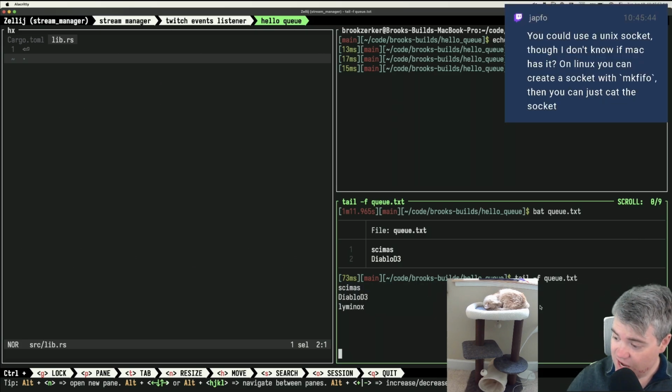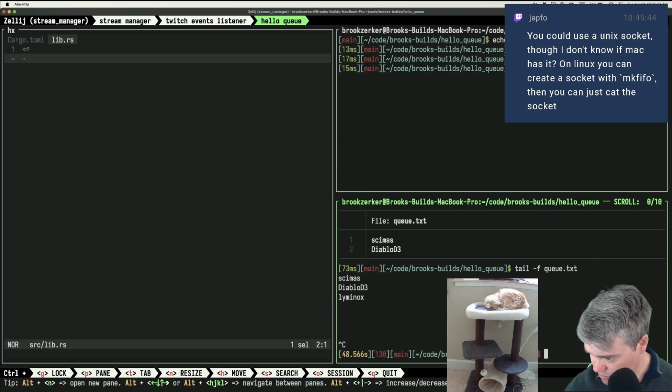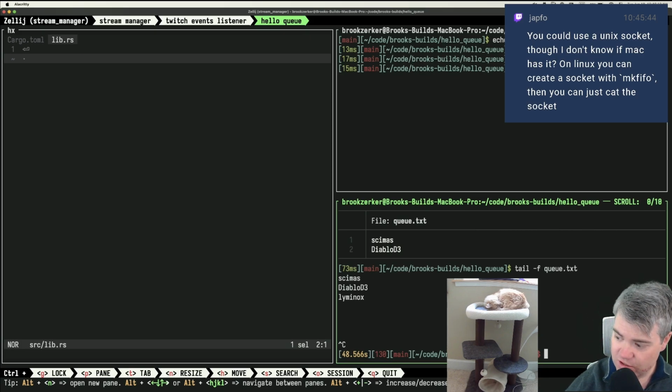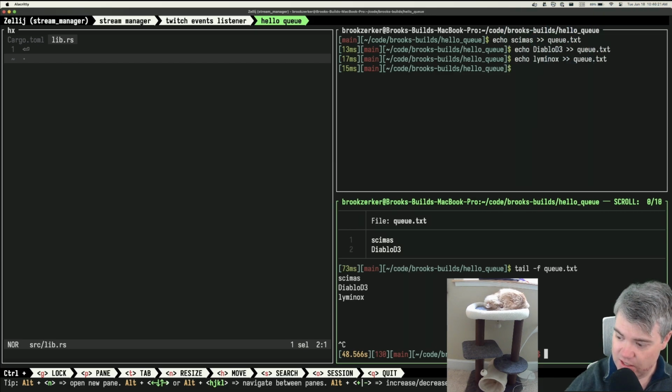You could use a Unix socket, though you don't know if Mac has it. On Linux, you can create a socket with mkfifo, and then you can just cat the socket. I've never done anything with that. Shall we try it? Also, I missed a message. Oh yeah, Schemas. You'd like to see that? You've always wanted to learn how to do inter-process communication.